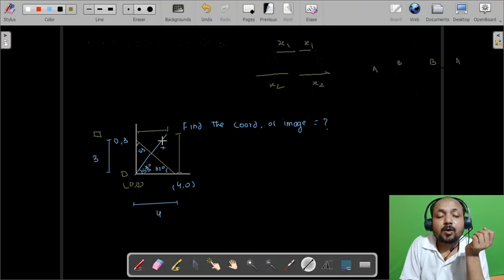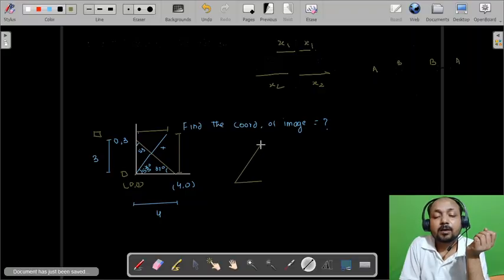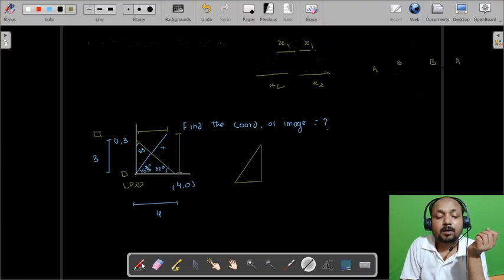So how can we find out? Let's say this is 53. So in this triangle, this height, let's say y, and this is our x coordinate.